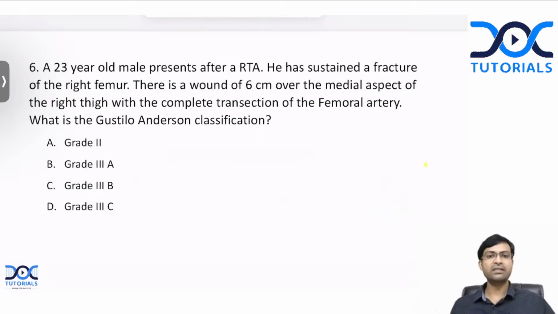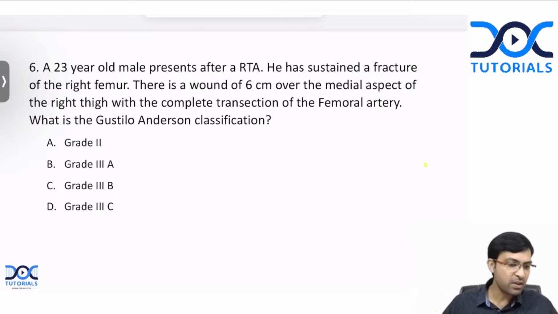Next question: a 23-year-old male presents after an RTA. He sustained a fracture of the right femur. He has a wound of 6 centimeters over the medial aspect of the right thigh with complete transection of the femoral artery. What is the Gustilo-Anderson classification? It is grade 2. Is it grade 3A, 3B or 3C? What is the answer here? Quickly tell me the answer.